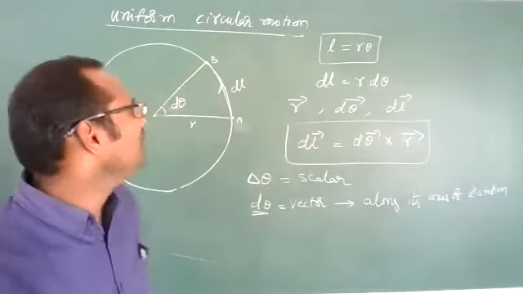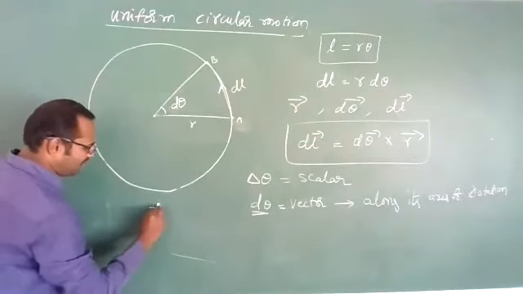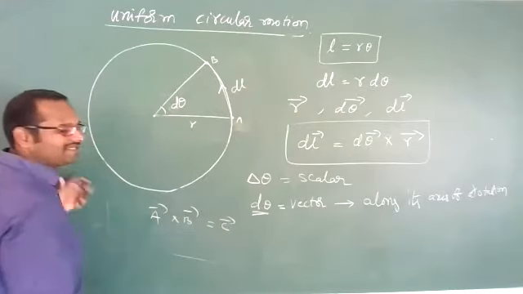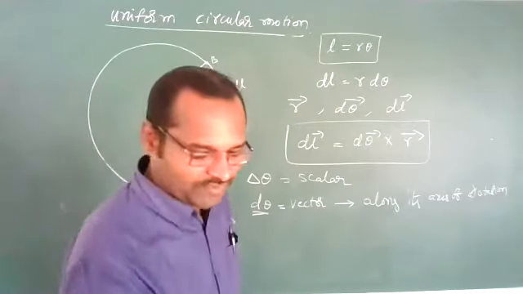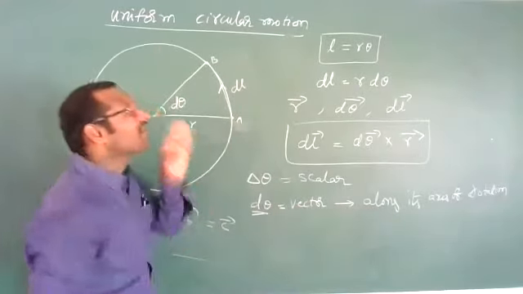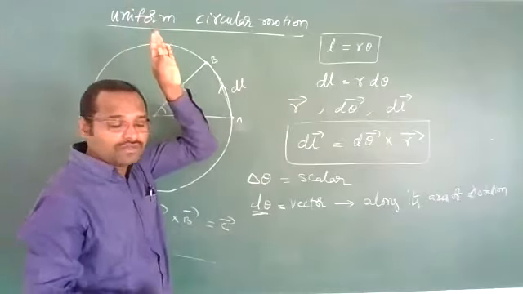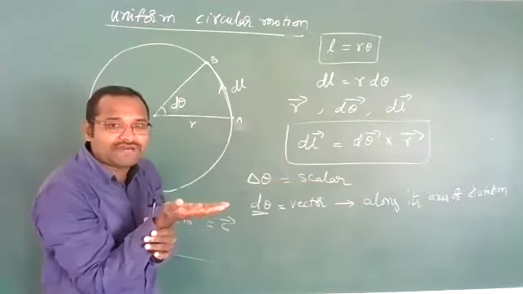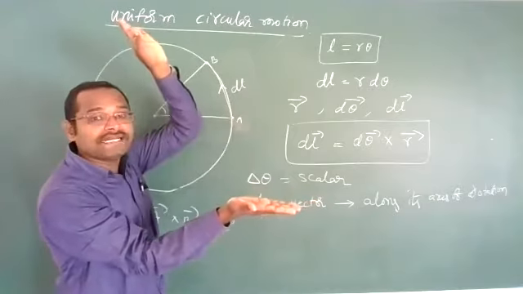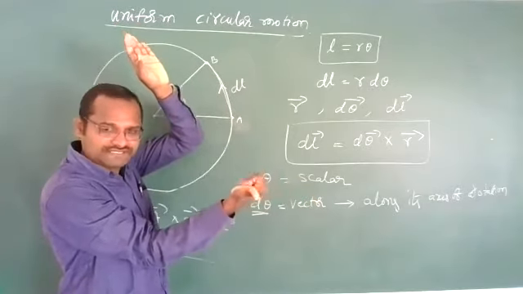You already know how to find direction using vectors. If we have a bar cross b bar, we get a vector c bar. How to find its direction? Imagine vector a bar in this direction and vector b bar in this direction. Along the first vector a bar keep your hand, and along the second vector curl your fingers.